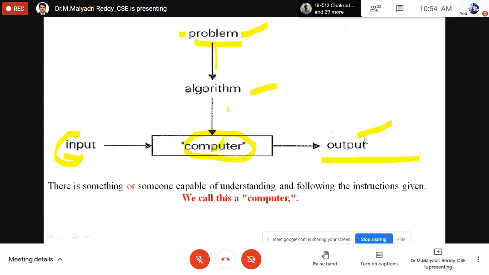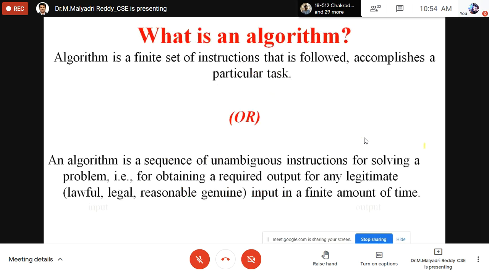Now we will define the algorithm. An algorithm is a sequence of unambiguous instructions. Unambiguous means it must be clear. If I read it, I can understand it; if you read it, you can understand it. Even non-technical people can understand that algorithm. That is unambiguous. It is for solving a problem, for obtaining the required output. What is the meaning of required output?